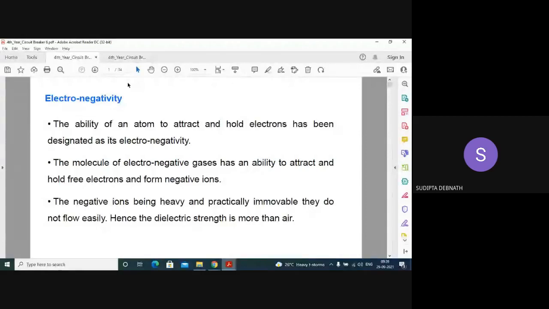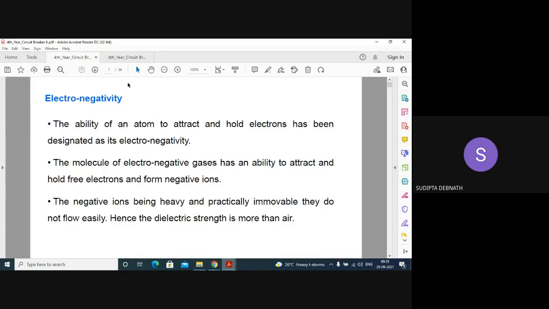So as I told you, for all circuit breakers the basic theory is the same, only the arcing medium is different. Now in SF6 circuit breaker, SF6 gas is called an electron scavenger, because the molecule of electronegative gas, especially SF6, has the ability to attract and hold free electrons and form negative ions.